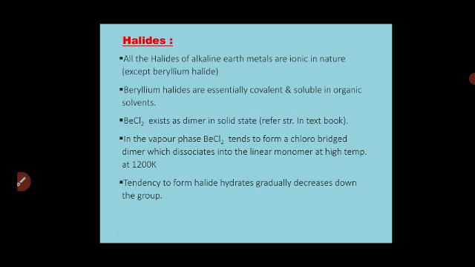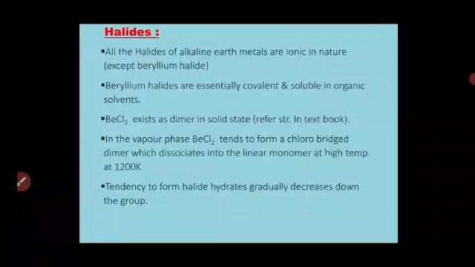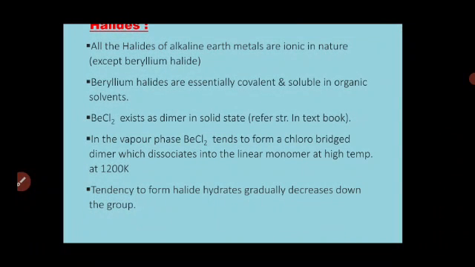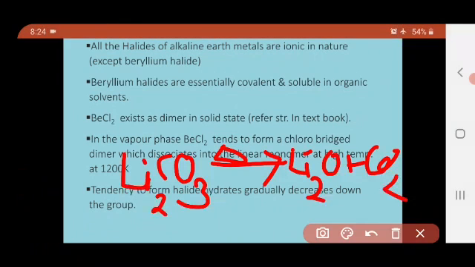Let us see the characteristics of halides. All the halides of alkaline earth metals are ionic in nature. Again, the exception is beryllium halide, that is, beryllium chloride or beryllium fluoride. Beryllium halides are essentially covalent and soluble in organic solvents, whereas ionic halides are soluble in water. Beryllium chloride exists as a dimer in solid state. Dimer means a chain of two; di means two, mer means chain. So it is in the form of a bridged structure.